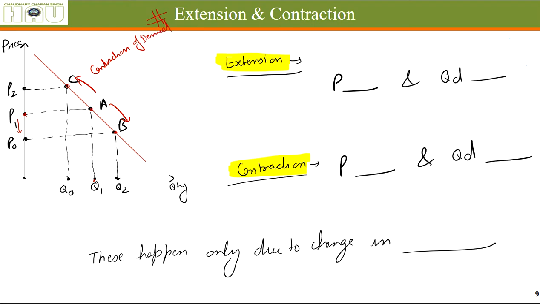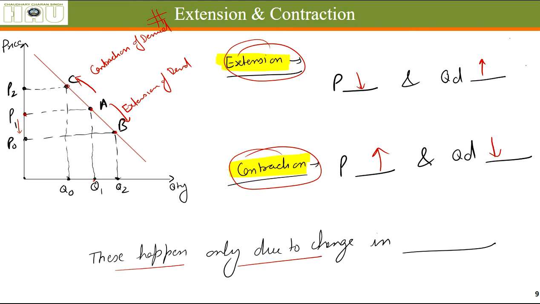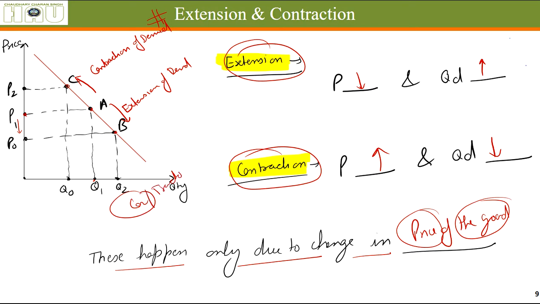When the price goes down and the quantity demanded increases, it is called extension of demand. Prices down, quantity demanded up, this is called extension. Prices up, quantity demanded reduces, this is called contraction. These happen only due to the change in price of the good we are talking about. Only the price of something we are talking about. Let's say we are talking about cars or tractors. This happens only due to the change in prices of these things, not any other thing.